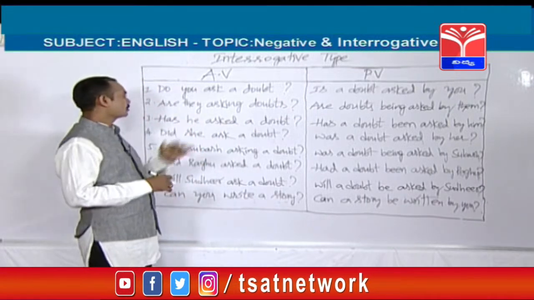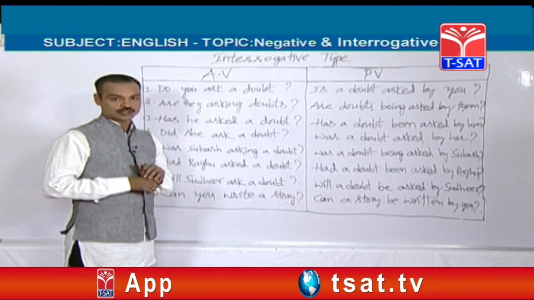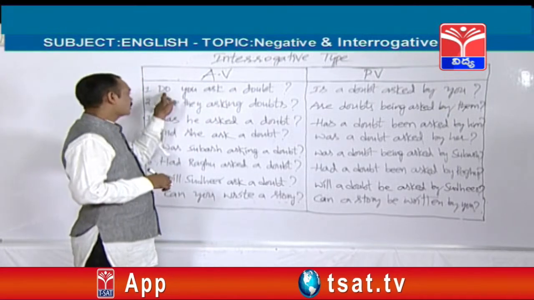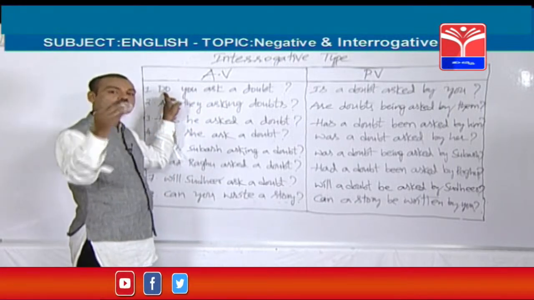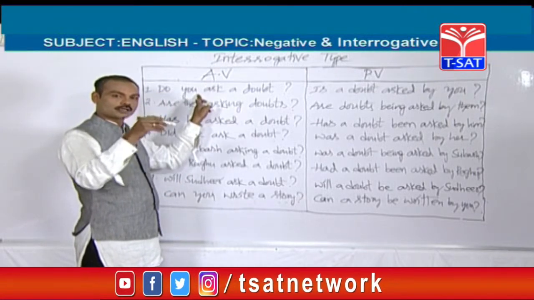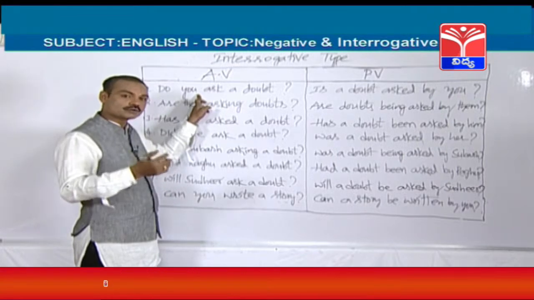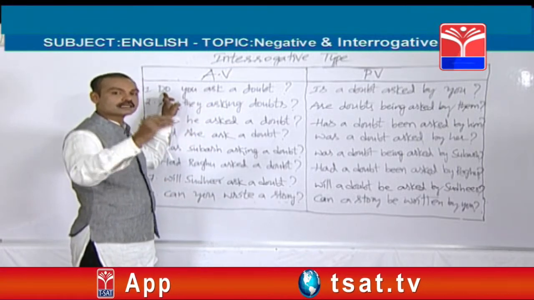Let's see another subject. For example, he. So does he ask a doubt? Does he, not do he. Do should be used before I, you, they and any plural object. Do you ask a doubt? Do they ask a doubt? Do your friends ask a doubt? Like that. So does should be used before singulars like he, she and any singular name.